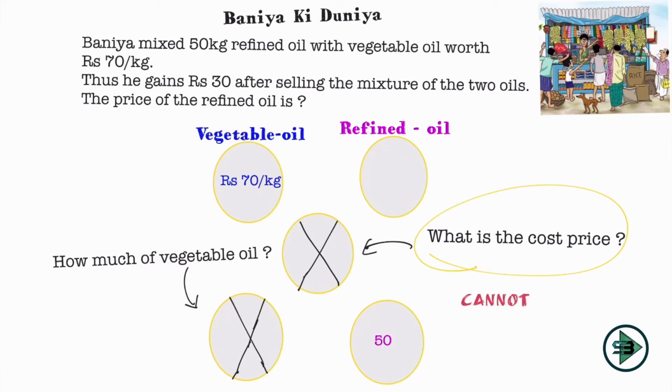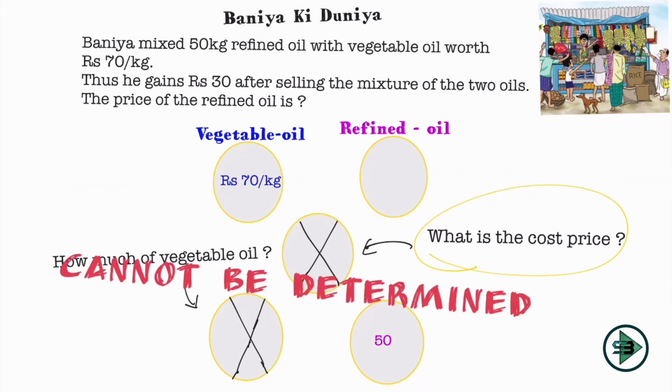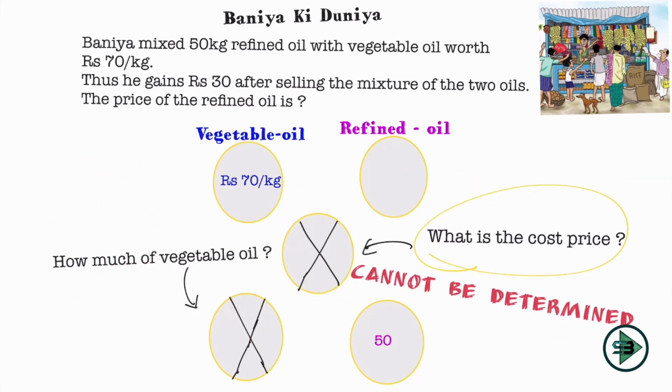Okay, and that is where the answer for this question comes out to be cannot be determined. No matter how much you try, you cannot get the answer to this question. Start with the next section of Banya Ki Duniya. Now what is Banya selling in this section?